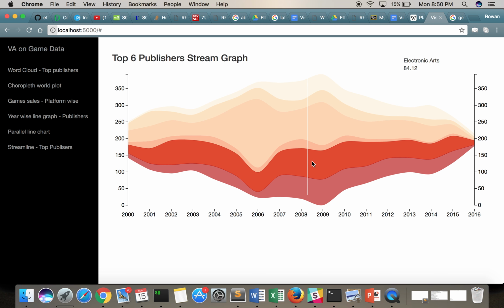The brand of NFS changed, and that's what helped Electronic Arts to maintain this revenue, this thick area for the coming years. This was the point where everything started with NFS Most Wanted, and it's not just NFS, the series of NFS. It also produced games like FIFA, which has a huge fan base for the sports game FIFA and all the other sports games that Electronic Arts produces.